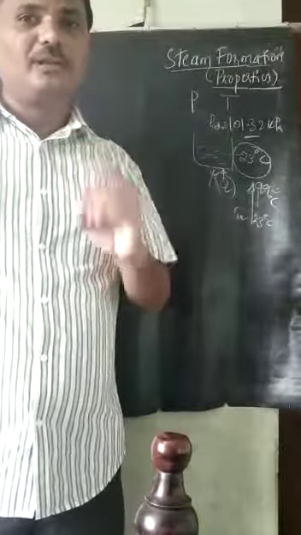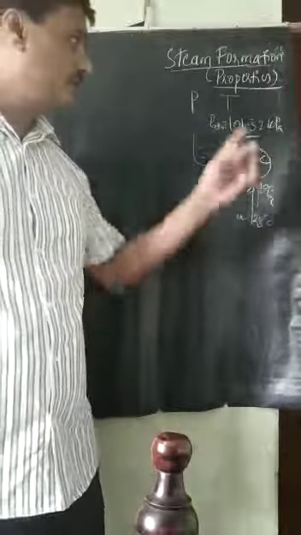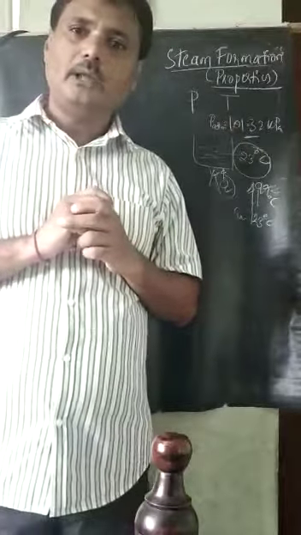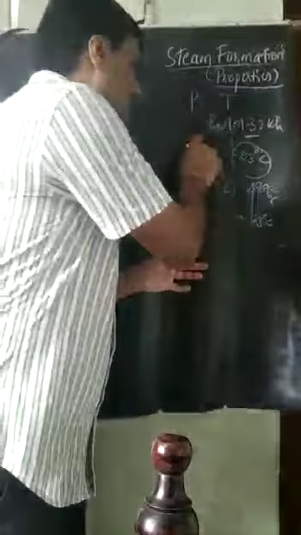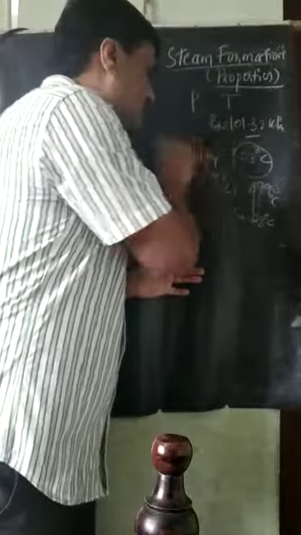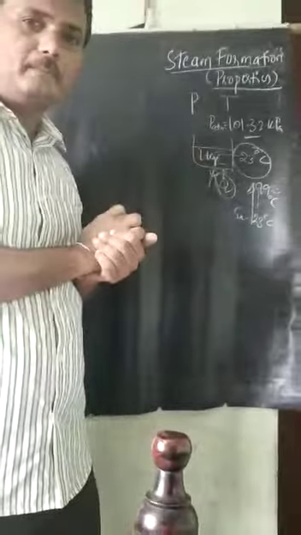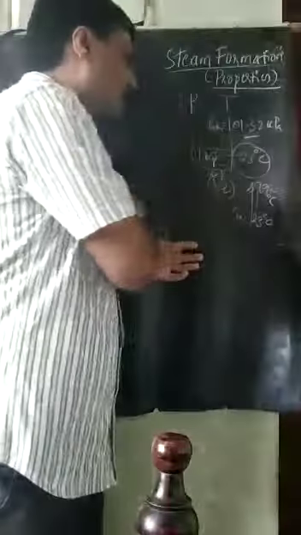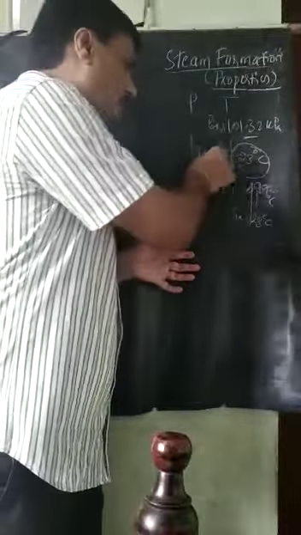some miracles take place. Pressure is constant. For example, this water is 1 kg, the mass of the water is 1 kg only, in a closed container.